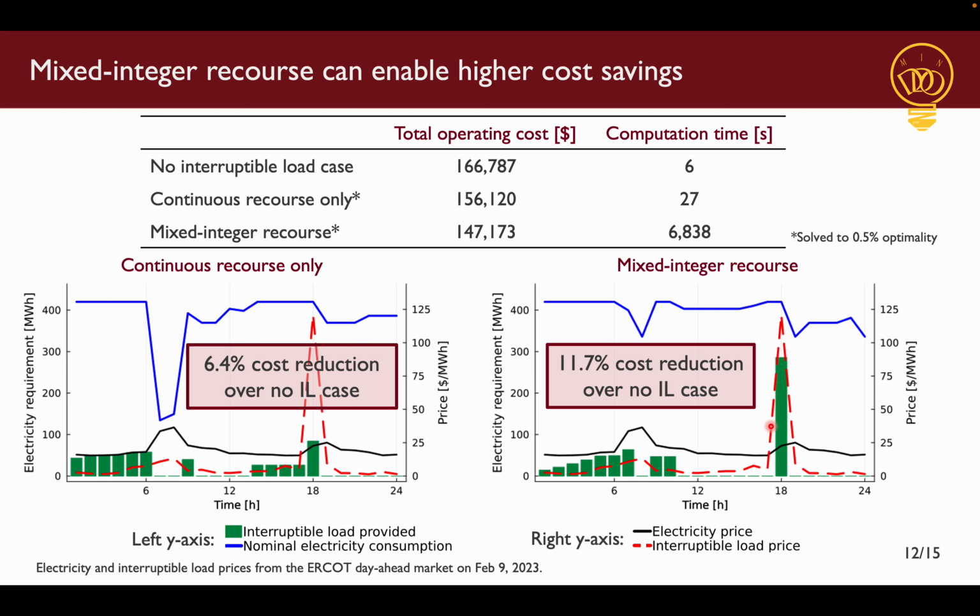However, since with mixed integer recourse there are a lot of new integer variables that we introduce into the model, the effect of that is seen on the computation time, with the mixed integer recourse in this case taking a little under 2 hours to solve the problem. I would just like to note here that this is still practical because we'll be solving this problem once every day, and we will know the electricity and the interruptible load prices well in advance for us to run the problem and get the results.